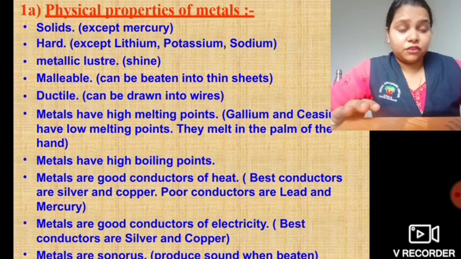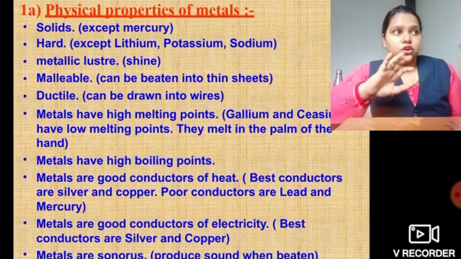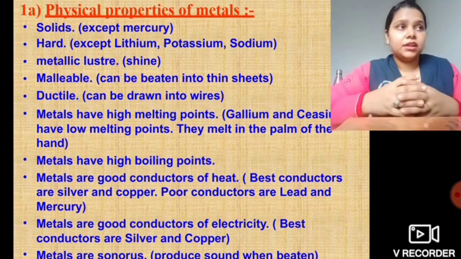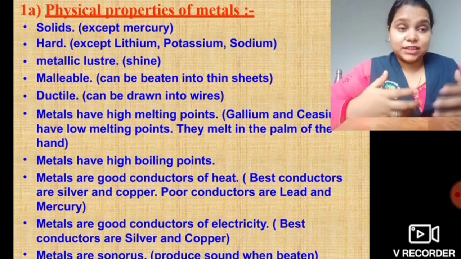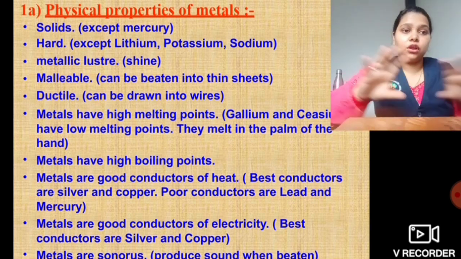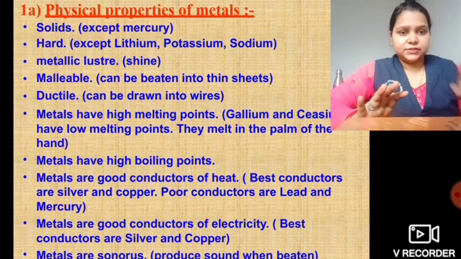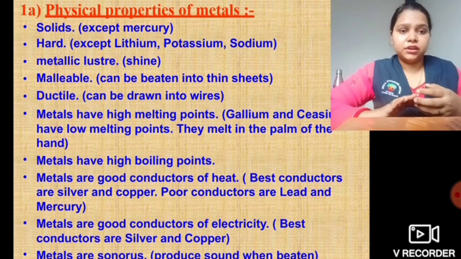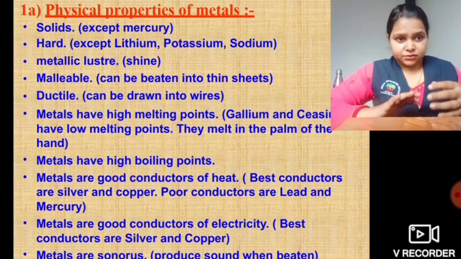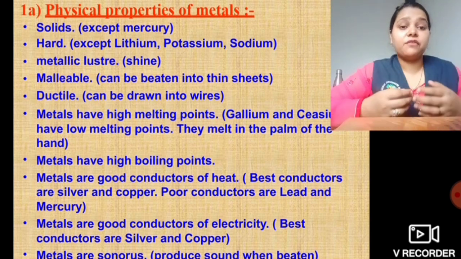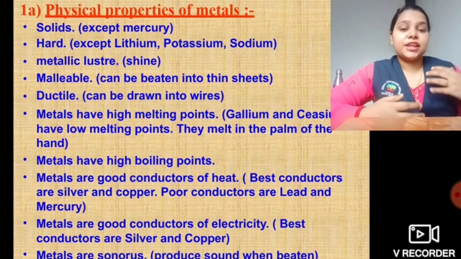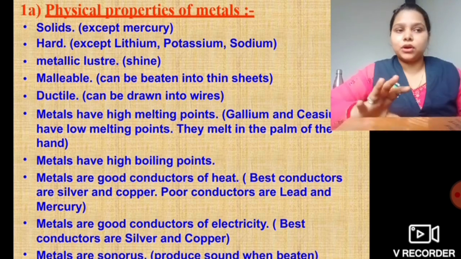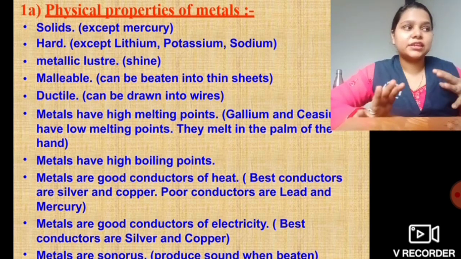Metals are good conductors of heat. As I told you, when we heat a particular metal, it heats up quickly and stays heated for a long period of time. Gold and silver are very good conductors of heat, whereas lead and mercury are very poor conductors of heat. That means they do not get heated up quickly.